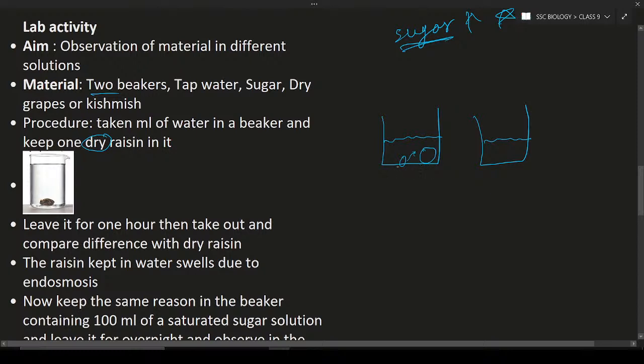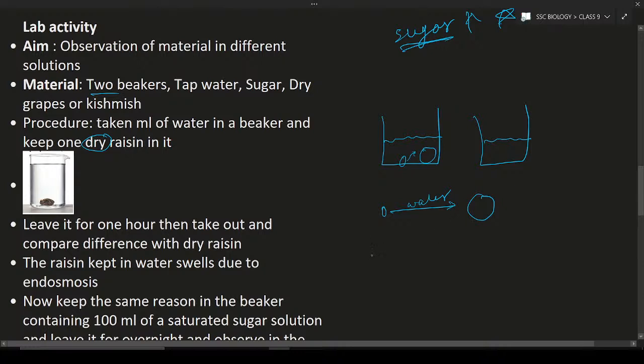How is the dry grape increasing its size? Because it is going to absorb water which is present in the beaker. The size is increased because of absorbing water. This process is known as swelling. And why is it happening? It is due to osmosis. The raisin absorbs water and turns into this much height. So this process is known as osmosis.